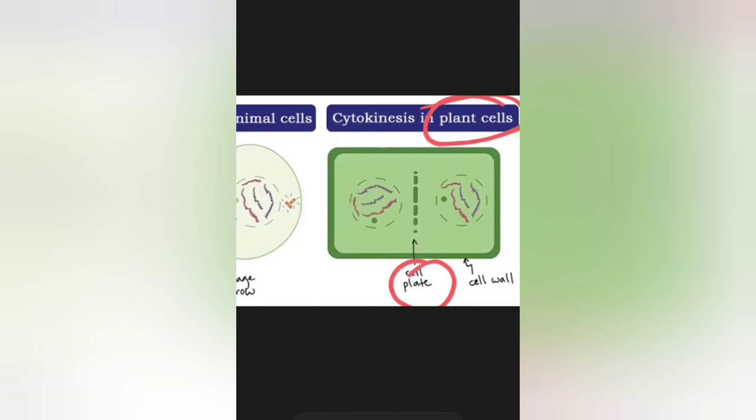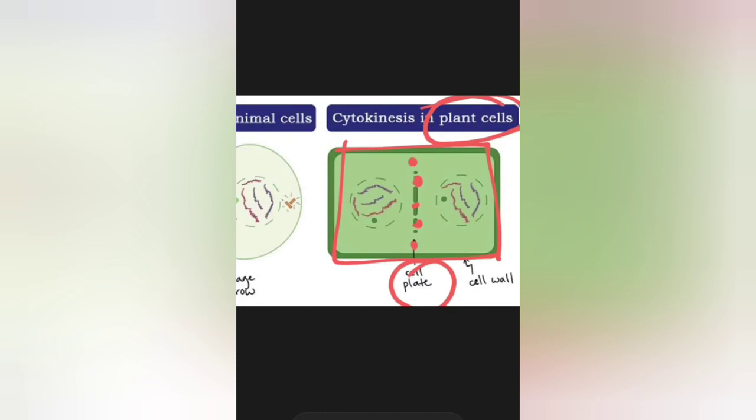Okay, and in the equatorial region, so if this is the total cell, this is the equatorial region of this cell. As you can see, small granules are present here, and these small granules are known as phragmoplast, which are formed from Golgi bodies.